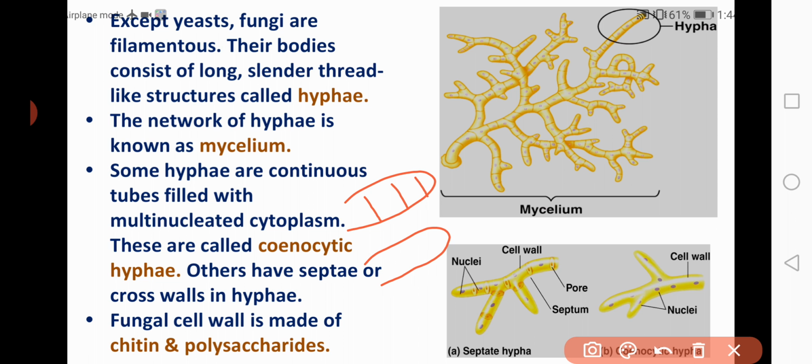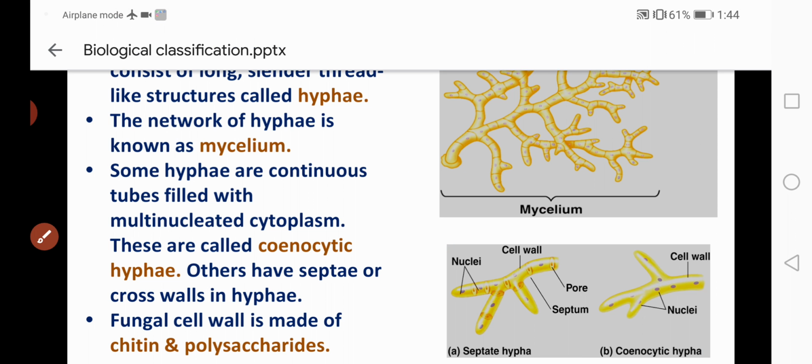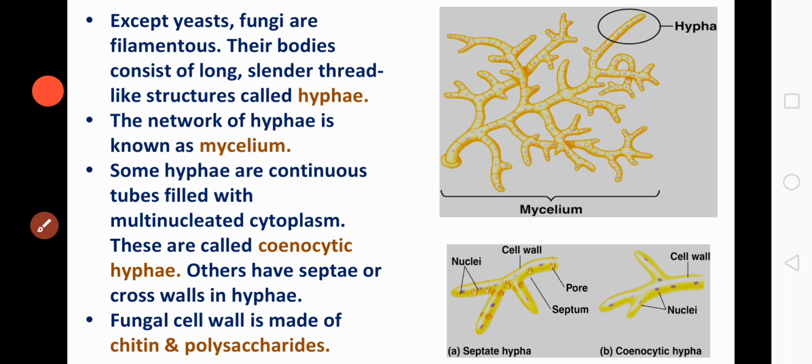Cenocytic means multinucleate. So if the hypha contains cross walls, it is called septate hypha. If the hypha does not possess any cross walls, it is called aseptate or cenocytic hypha. Is that clear?